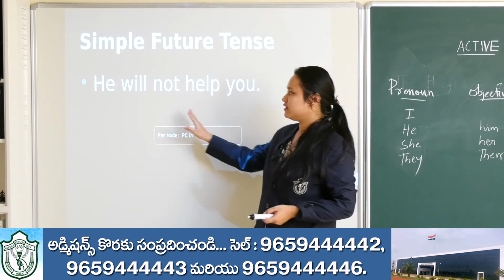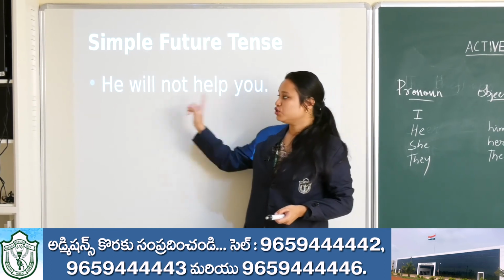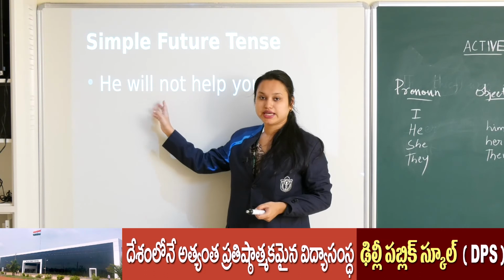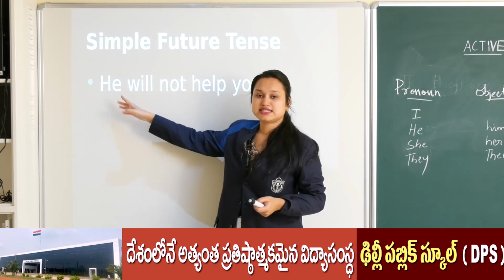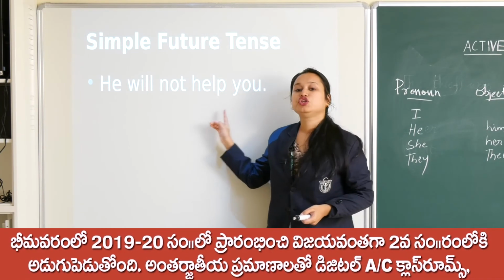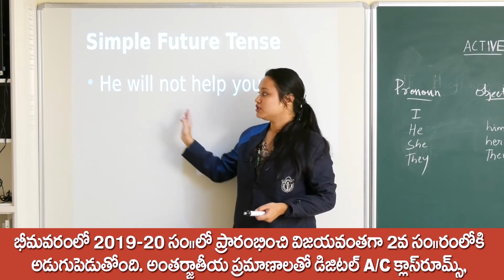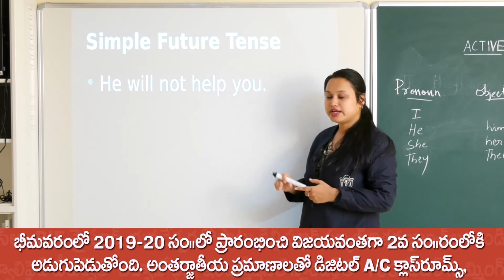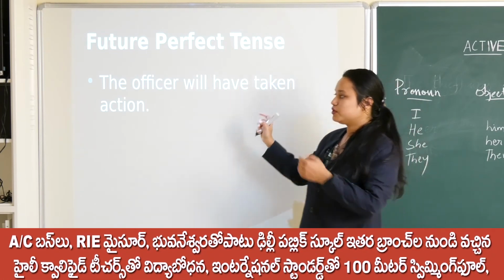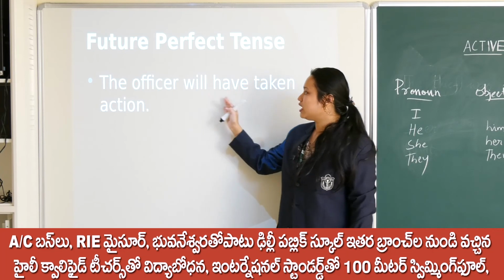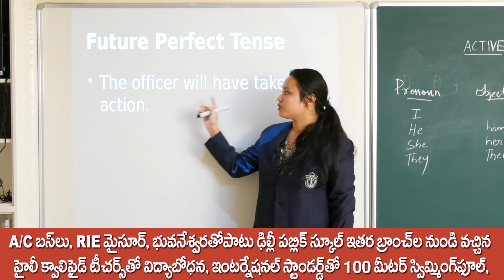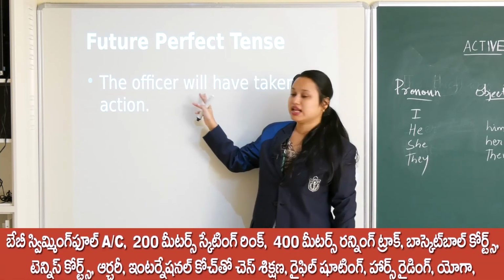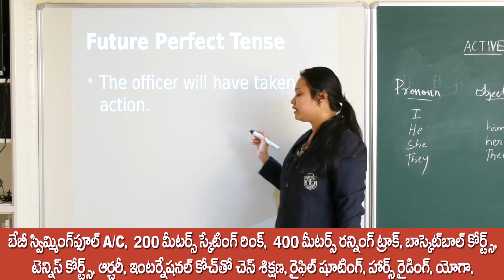Simple future tense. He will not help you. You will not be helped by him. Or if the sentence is he will help you, you will be helped by him. So will be helped. Will be plus verb third form. Next one. Future perfect tense. The officer will have taken action. The action will have been taken by the officer.